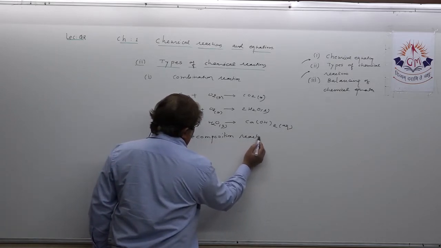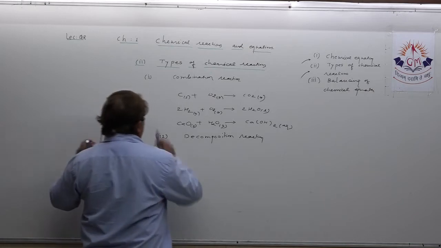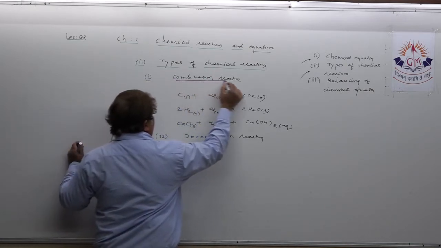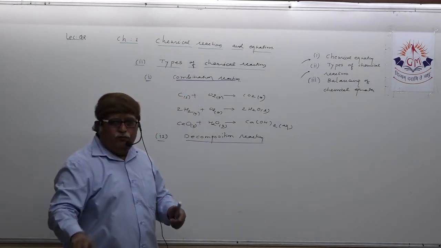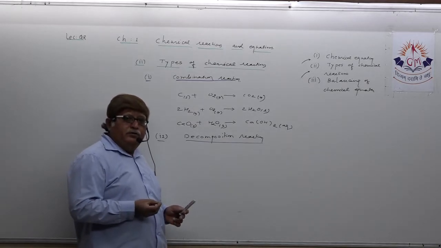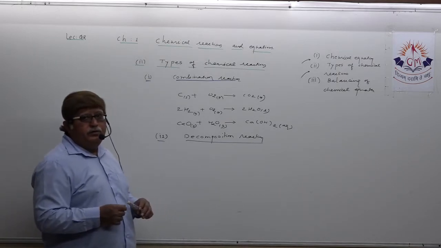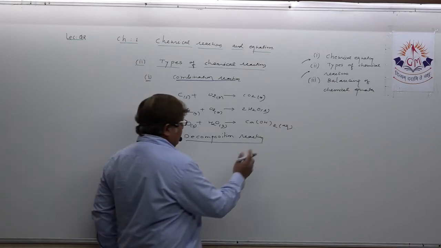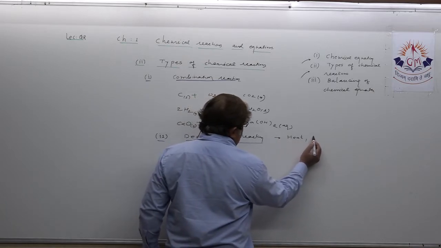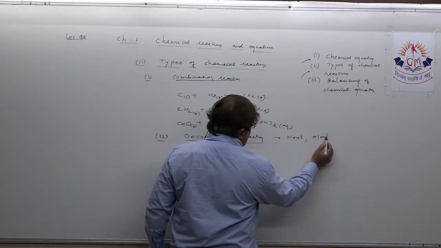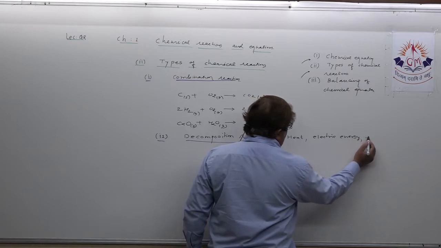Decomposition reaction. So dear student, actually three types of decomposition reaction we have studied. In a decomposition reaction, what is happening? Any compound breaks to form smaller compounds. Understand? That is known as a decomposition reaction. Now this decomposition can take place with the help of either heat energy or electric energy, as you know, or sometimes also with the help of light energy.